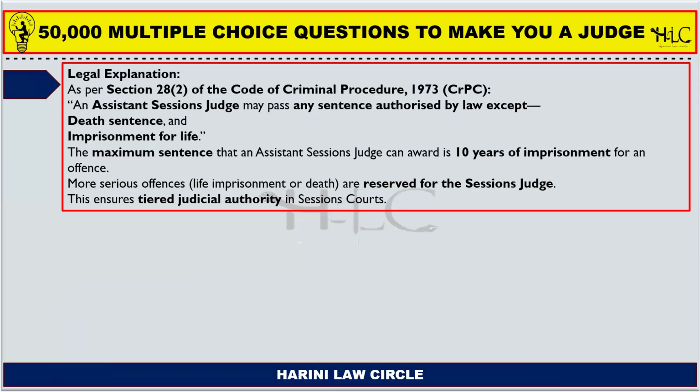As per section 28 subsection 2 of the Code of Criminal Procedure, an assistant sessions judge may pass any sentence authorized by law except death sentence and imprisonment for life, and the maximum sentence that an assistant sessions judge can award is 10 years of imprisonment for an offence. He cannot give an imprisonment of more than 10 years.